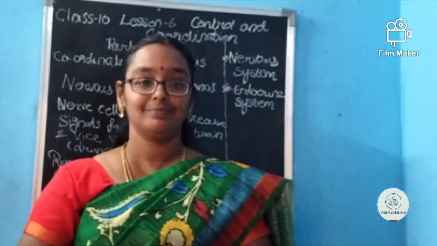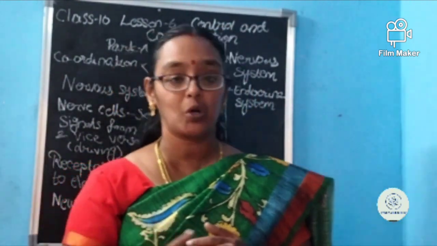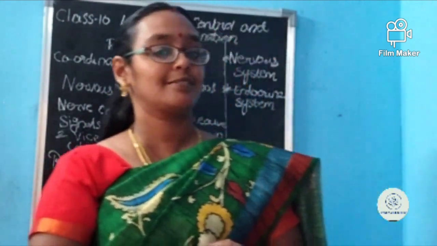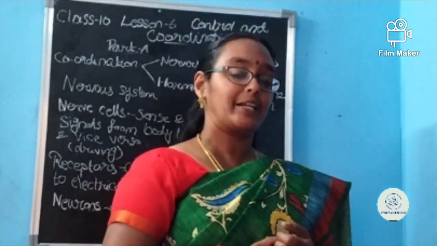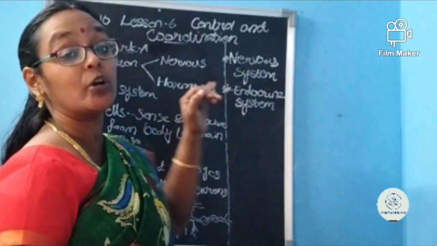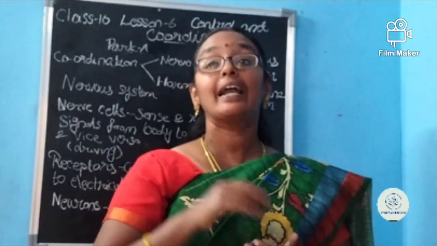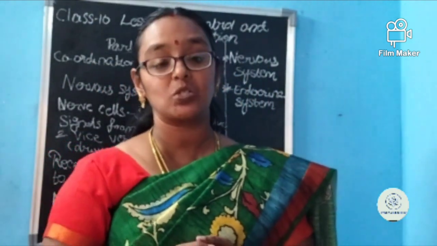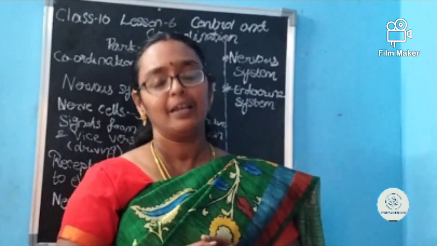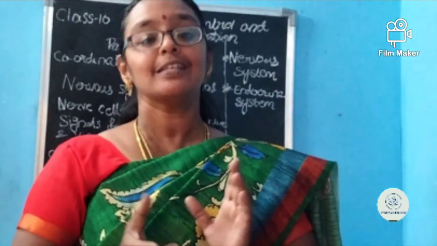Central nervous system. Nervous system we have learned, no? Brain, nerves, and spinal cord. You have learned from the small classes itself that nervous system includes brain, nerves, as well as spinal cord. Now there is hormonal coordination. Who is doing that? Endocrine gland. Gland secretes hormones. It's a chemical substance which helps for the coordination in some particular part. Everything in detail we are discussing in this lesson.